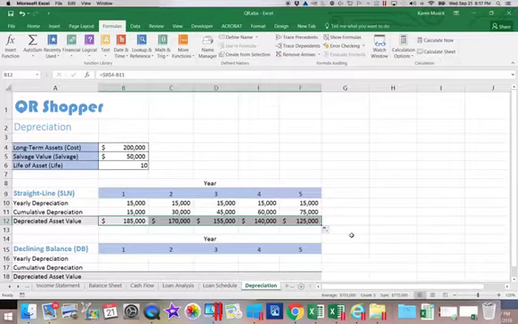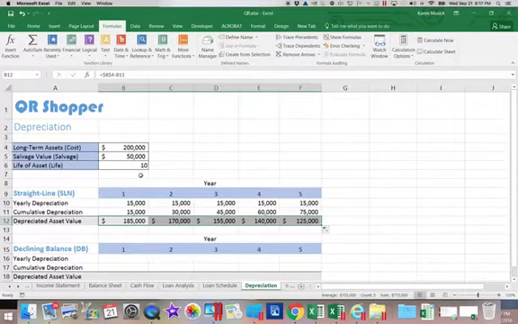Now, what should happen at the end of the life, your accumulated depreciation should be $150,000 and your depreciated asset value should be $50,000. It should come down to the salvage value. The reason you can't see that here is because we're only showing the first 5 years.